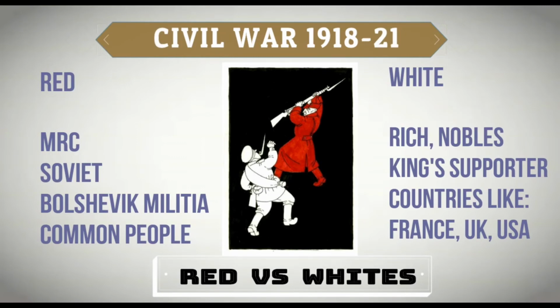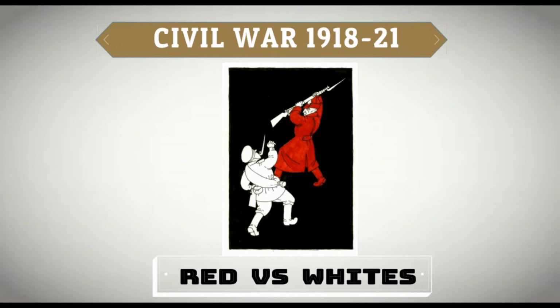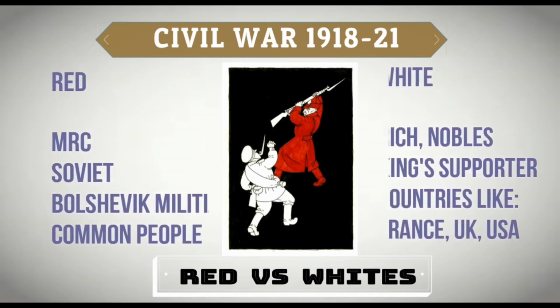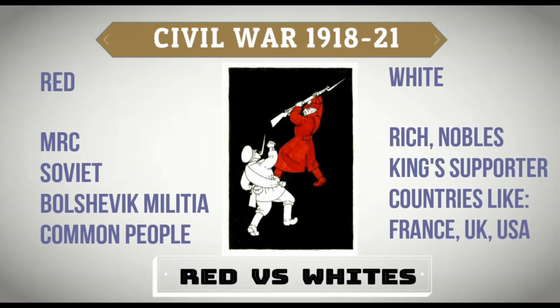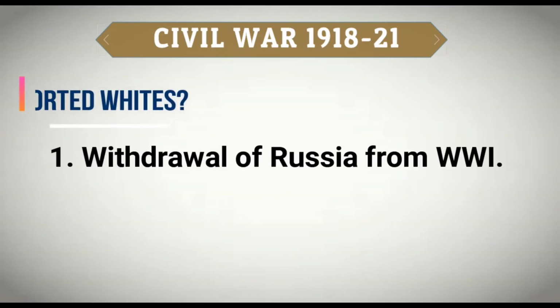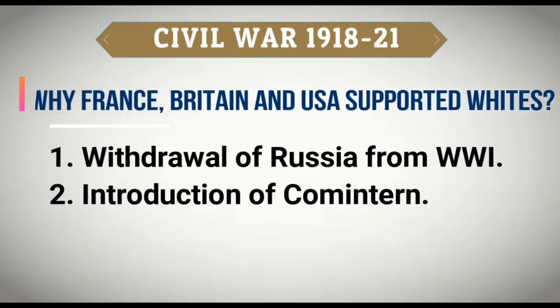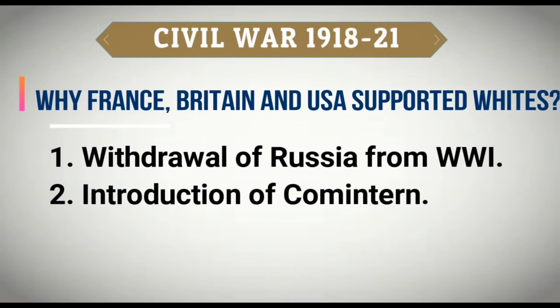On the other side, the Whites were supported by the rich people, the nobles, the people who were supporting the king, and countries like France, Britain and USA. Now the question comes: why were France, Britain and USA supporting the Whites? Because Russia had come out of World War I and they wanted to continue World War I.